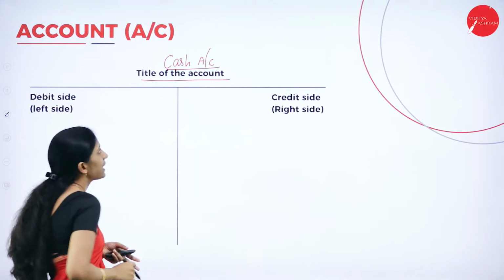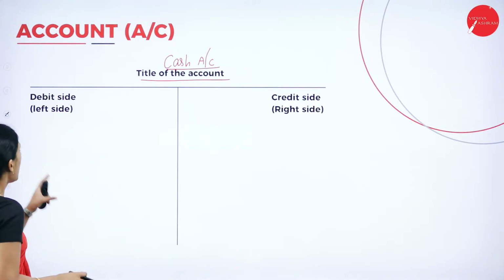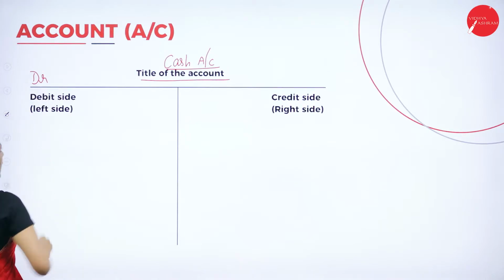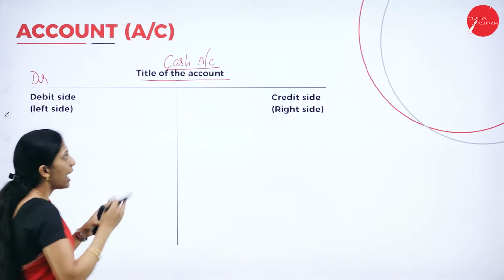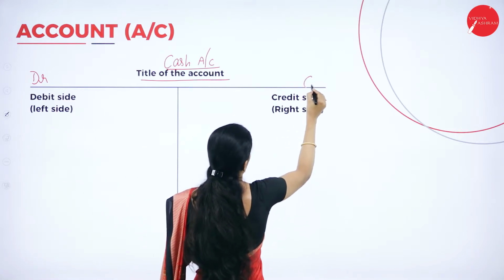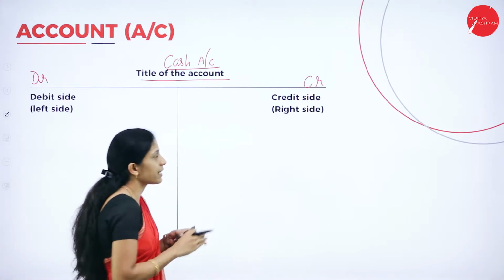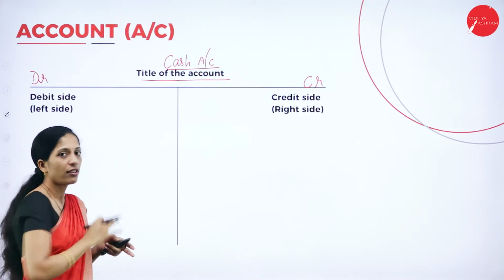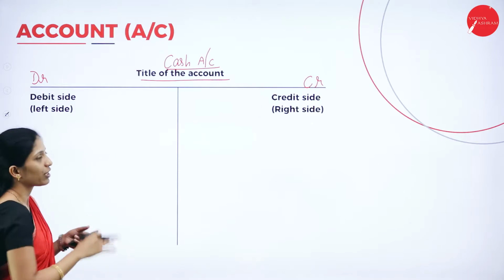So I'll write the title as cash account, and this will be the debit side, indicated by DR. The right side indicates the credit side, denoted by the letters CR, and it will be in the shape of a T. So this is about the account.